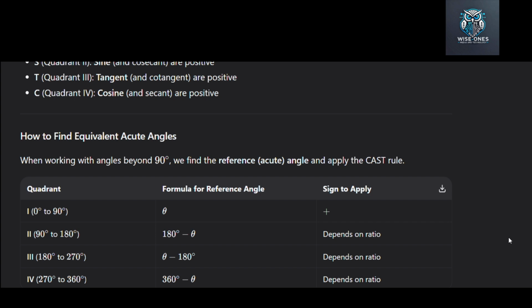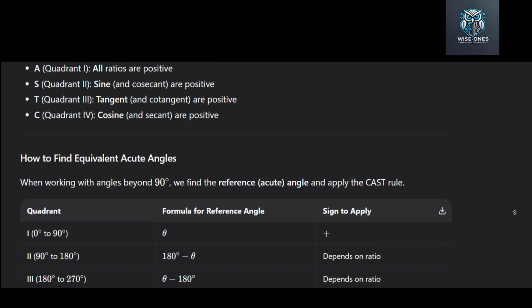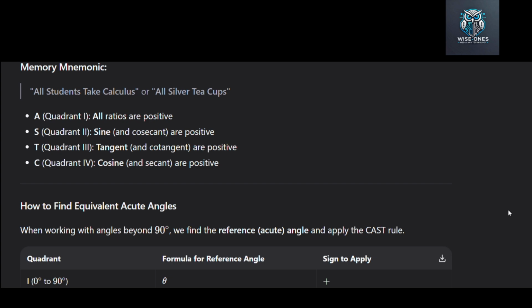Another way to remember CAST is the sentence, all students take calculus, or maybe all students take coffee. All for quadrant 1, students for quadrant 2, sine. Take for quadrant 3, tangent. Coffee for quadrant 4, cosine. I do not know if you like coffee, but it helps you remember the signs. And honestly, after studying trigonometry, you might need the coffee.